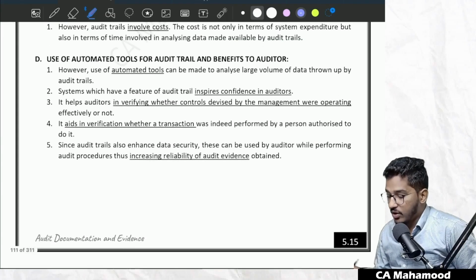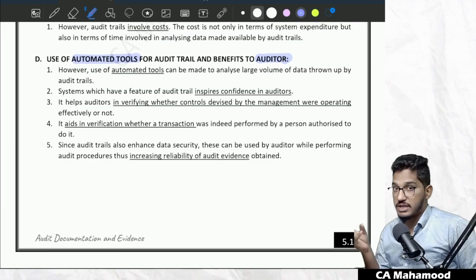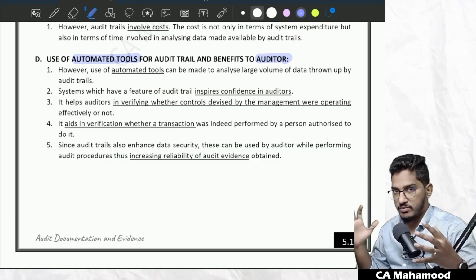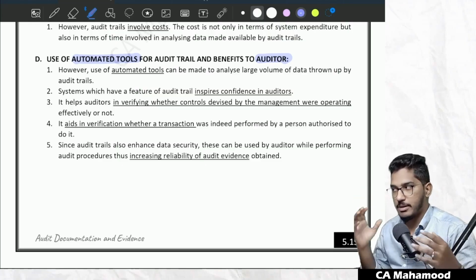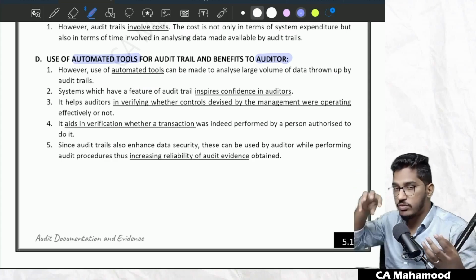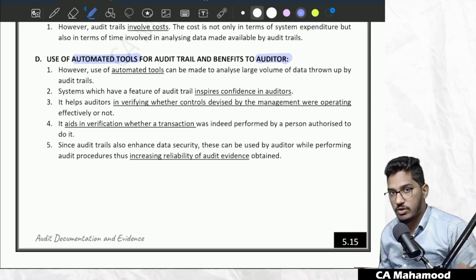And even today, auditors can make use of some audit softwares, audit tools they can use to analyze this audit trail. Today, auditors are not just verifying books of accounts. Even the auditor can verify the audit trail to find out the frauds and errors also. But the audit trail data will be very bulky. For big companies, the books of account itself will be very bulky. Now, if you add the background of that entry, audit trail is even much bulkier. But auditors need not worry today.